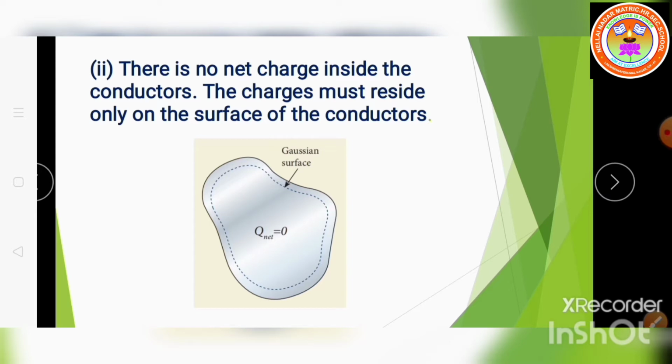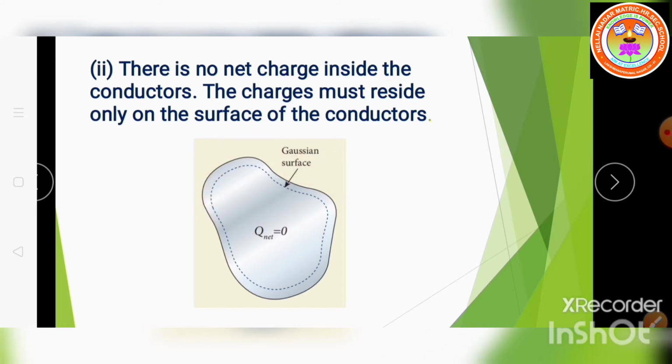So from Gauss law, this implies that there is no net charge inside the conductor. Even if some charge is introduced inside the conductor, it immediately reaches the surface of the conductor.